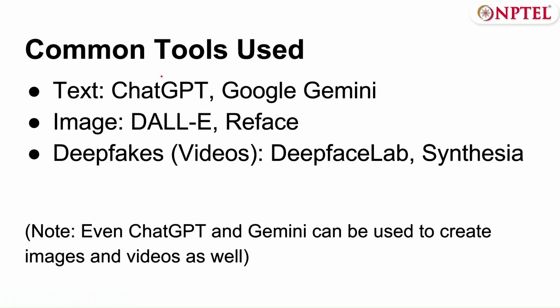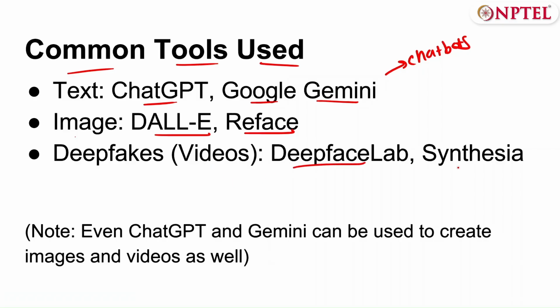So what are the tools that people tend to use when they want to generate AI generated content or AI generated misinformation? The most common ones we can see are chatbots, especially ChatGPT and Google Gemini, which are the most widely used AI chatbots out there at the moment. For image generation, we have Dolly and Reface. Deepfake videos, we can see Deepface Lab and Synthesia.